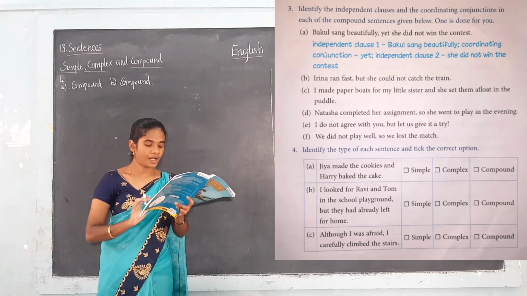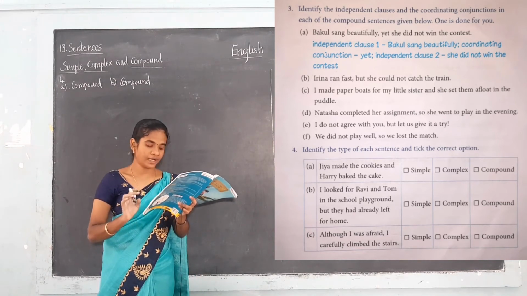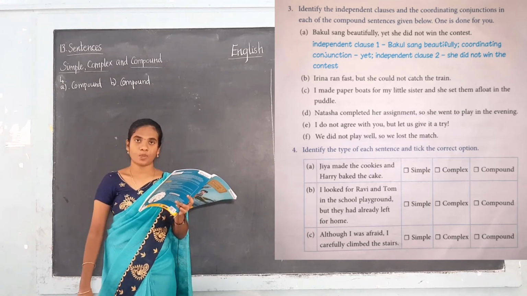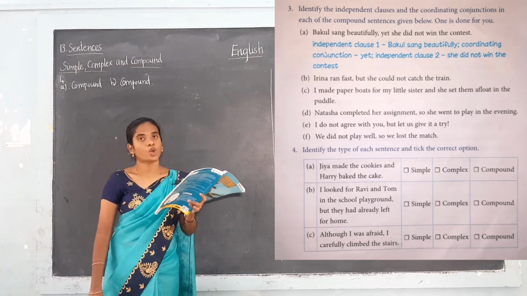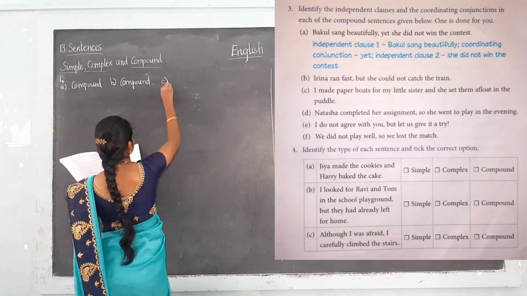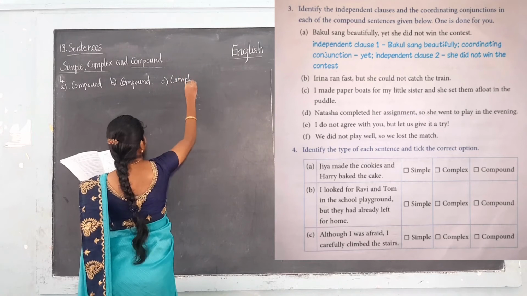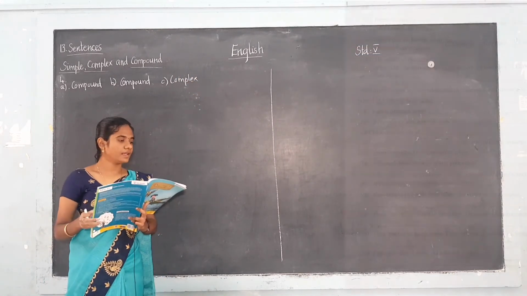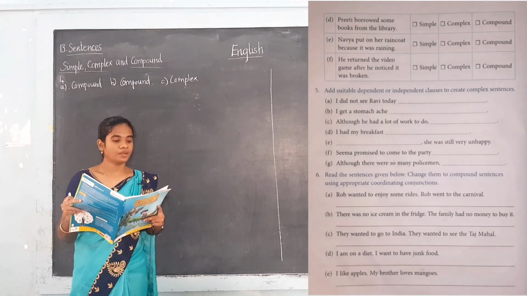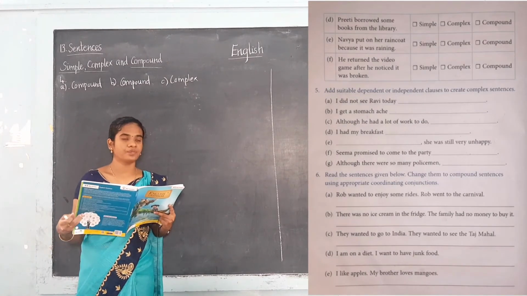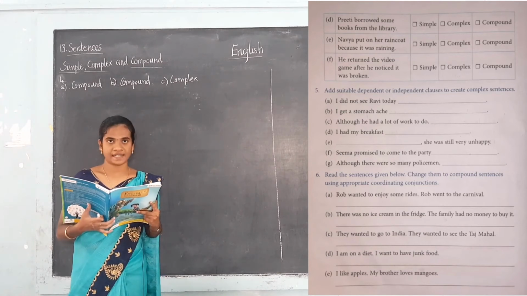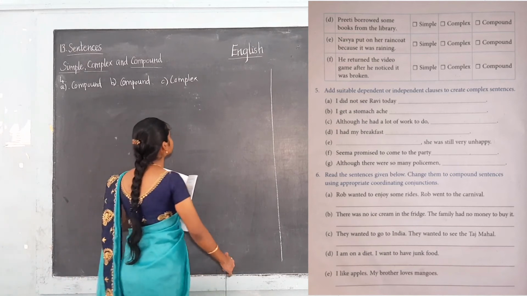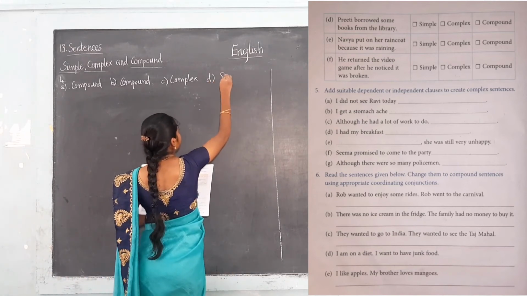Okay, next one. Although I was afraid, I carefully climbed up the stairs. So here although is the subordinating conjunction. So it is a complex sentence. Okay, C is the complex sentence. Next one, D. Preeti borrowed some books from the library. So it is a simple sentence. It is having a subject and a predicate. Okay, D is simple.